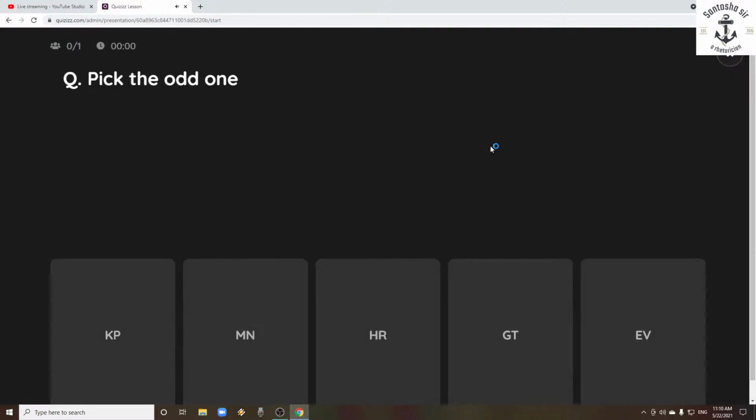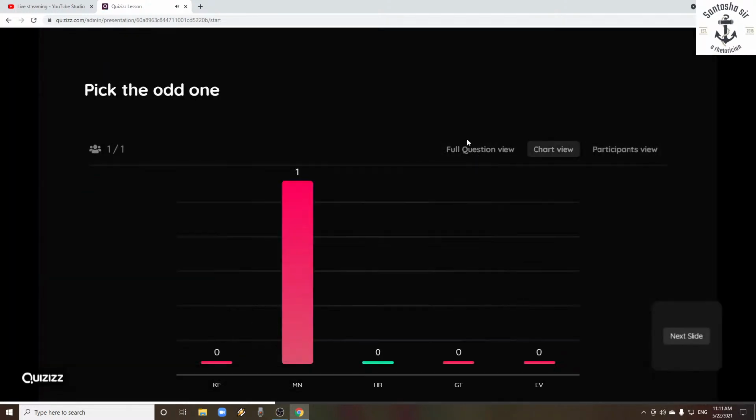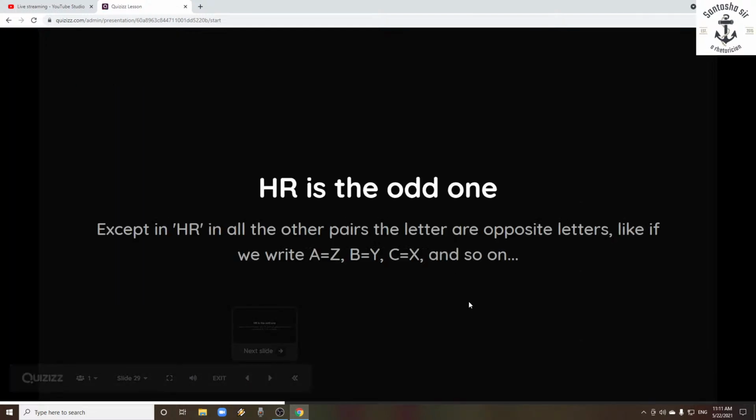Now here we have the options KP, MN, HR, GT and EV. Among these, which one is the odd one? It is HR. And why is HR the odd one? Because except HR, in all the other pairs, the letters are opposite letters.